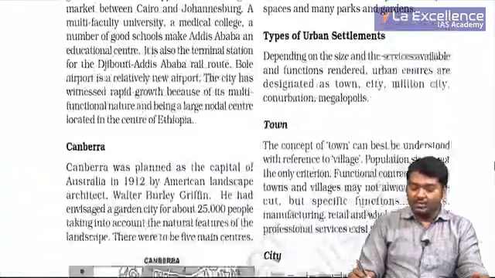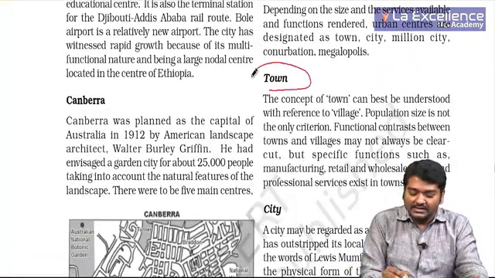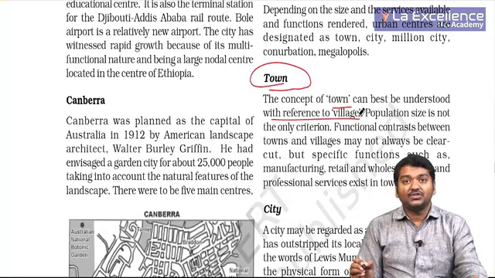The next most important thing is types of urban settlements on the basis of size. First important thing is town. The concept of a town can be best understood with reference to a village, right.